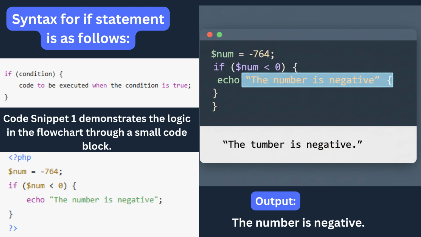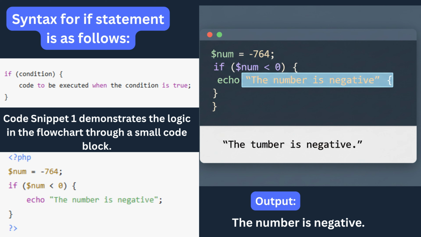If the condition is false, PHP automatically skips everything inside this block and continues with the next statement outside the braces. This separation ensures clarity in program flow and prevents unintended execution of code. The syntax is clean, readable, and consistent with how logic is represented in flowcharts. A condition is checked, and only if the condition is true does the flow proceed into the designated branch of the program. The code snippet shown in the image demonstrates this logic in action.